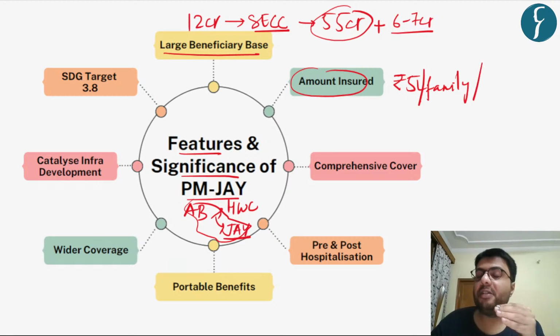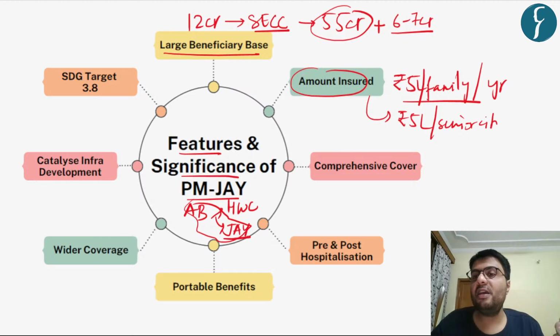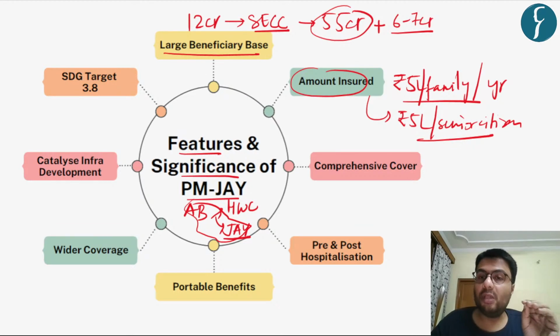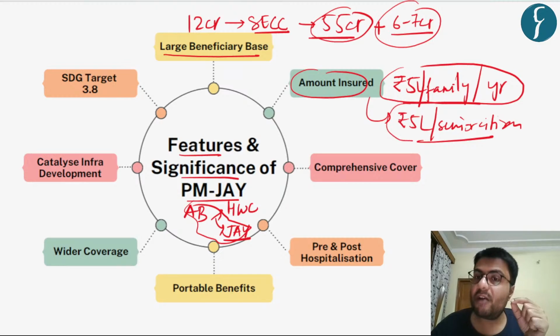Now, the amount insured is rupees 5 lakh per family, and this benefit is provided to them every year. Further, as per today's article, an additional cover of 5 lakh has been provided to every senior citizen in the country as well. So these are the benefits: first of all, 5 lakh per family per year is applicable to these 55 crore beneficiaries, and for senior citizens an additional cover of 5 lakh is also available.